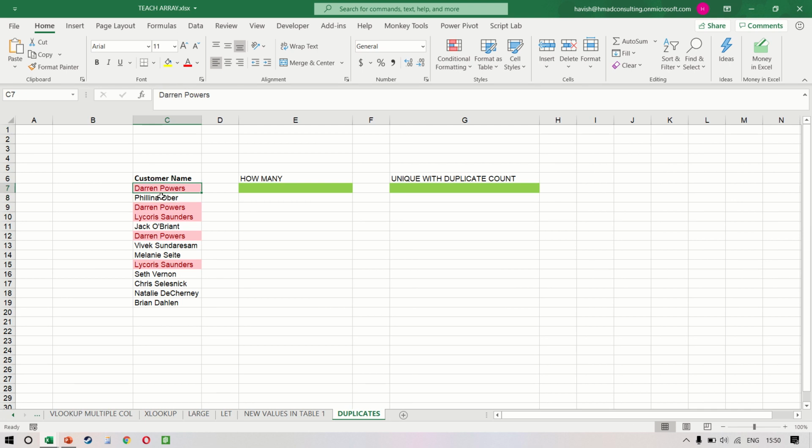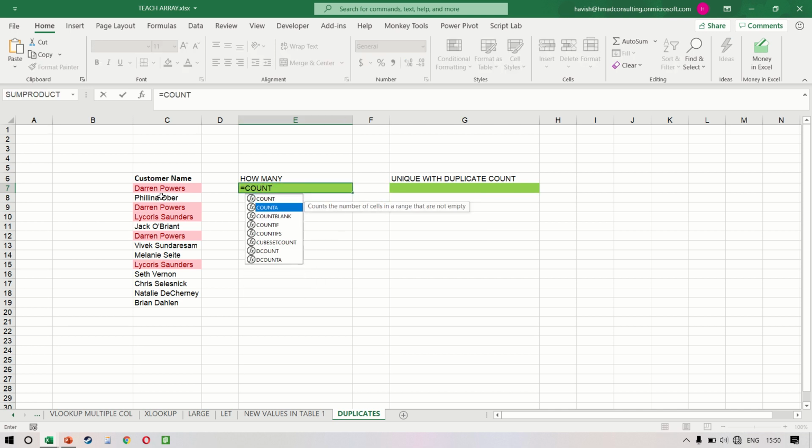Here we have a list of 13 customers, and the ones that are duplicate have already been highlighted. So we have Darren Pass coming 3 times and Lycoris coming 2 times. What we want to do is to find out the number of unique customers. To do this, we will write equal to COUNTIFS, and in C7, C19, we are searching for the same thing, C7, C19.